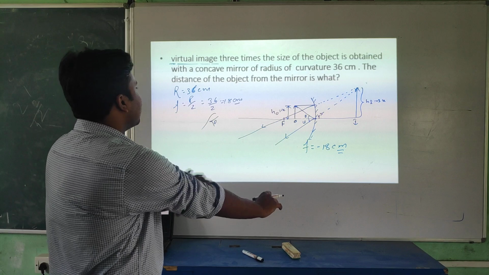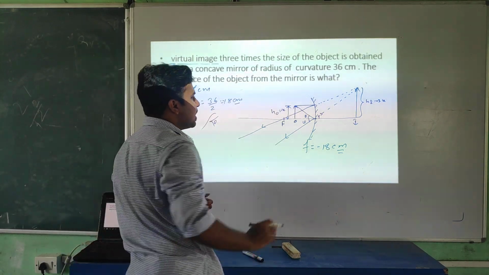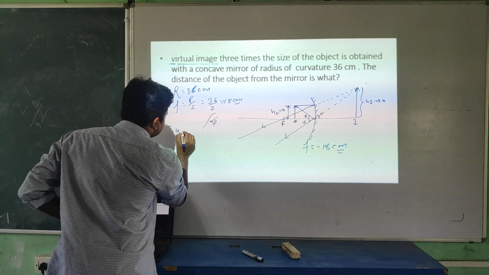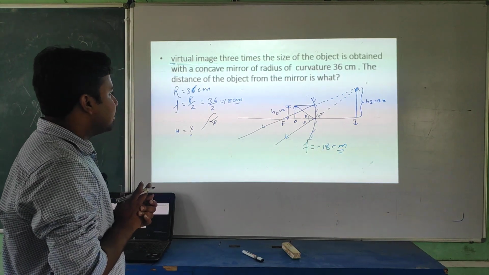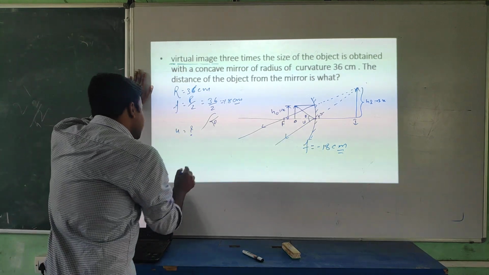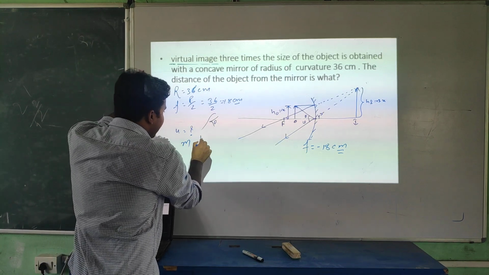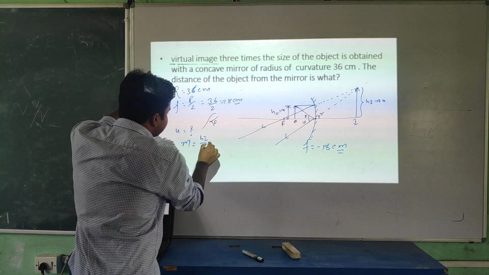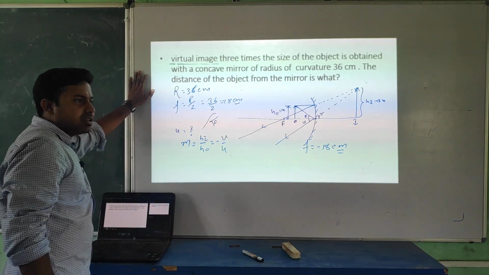Very good. Now student, what do we have to find? The distance of the object from the mirror. We have to find u. One thing is given here, m, because we know that the magnification formula is hi by h naught equal to minus of v by u. Is it or not, student?